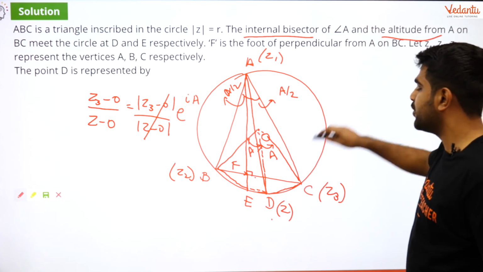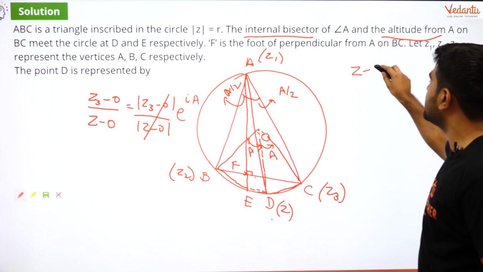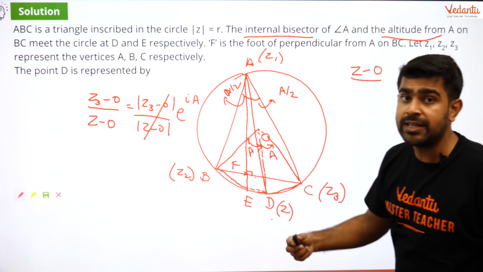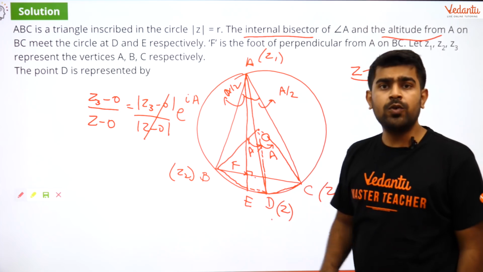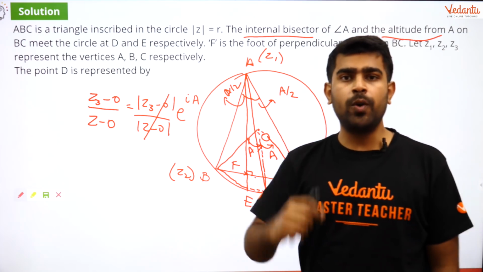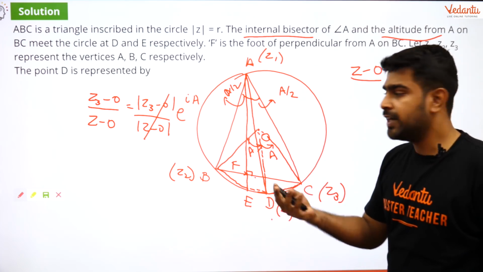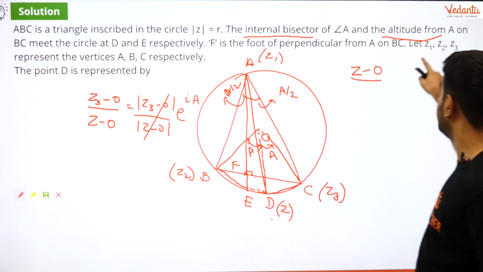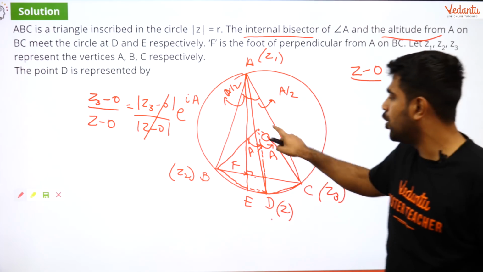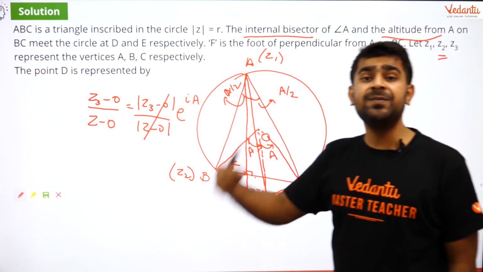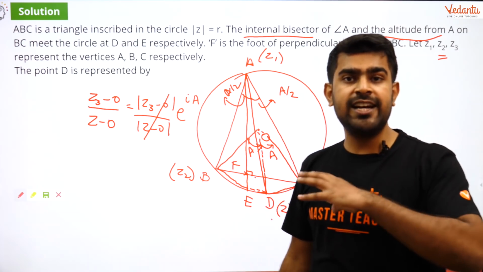So OD will be written first. And what is OD? OD is nothing but Z minus 0 divided by OB. Now I want to understand what is OB. OB is very simple again because I know B, that is given to me in the question, and I know O as well. O is nothing but the circumcenter, which is nothing but the origin here.